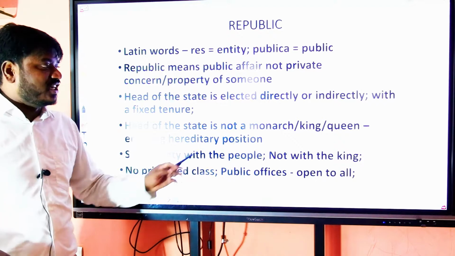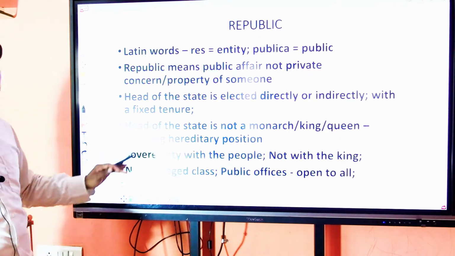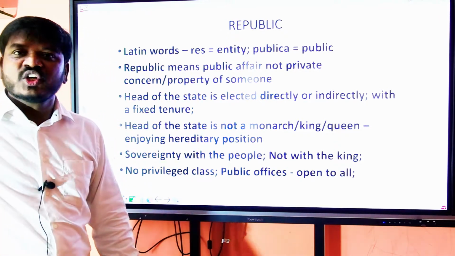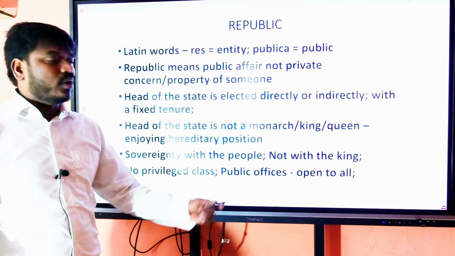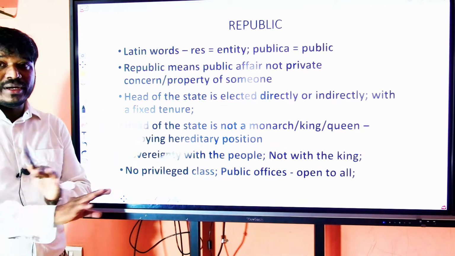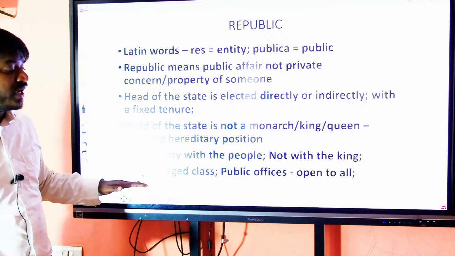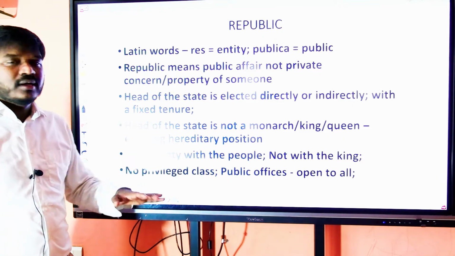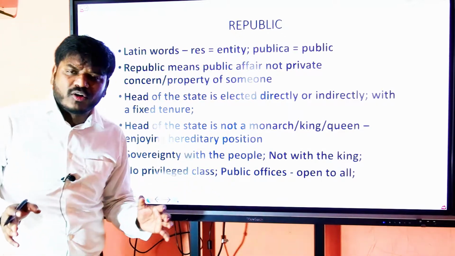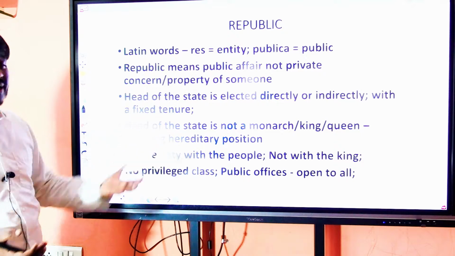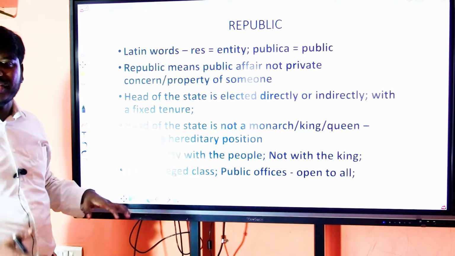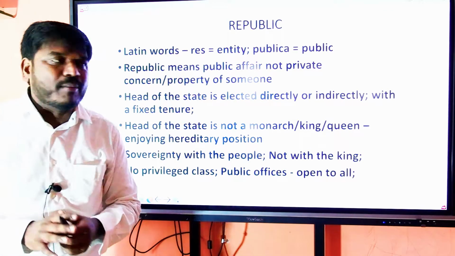People are powerful, not the king. There is no privileged class, no particular class who enjoys privileges or acquires the powers of king and queen. There is no separate class of people. Public offices are open to all. If these features are followed, we call that country a republic, and India is a republic. We follow all these aspects as enshrined in the preamble.